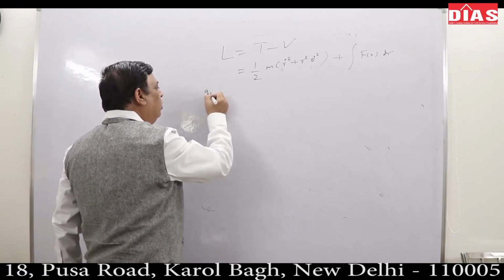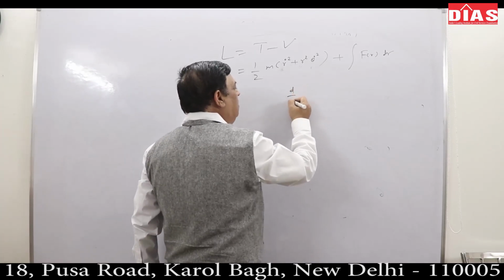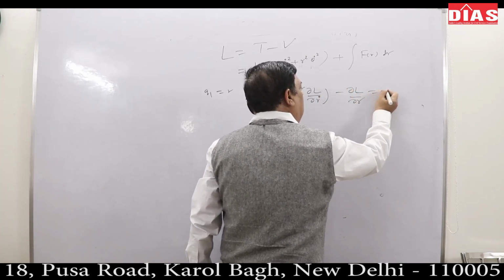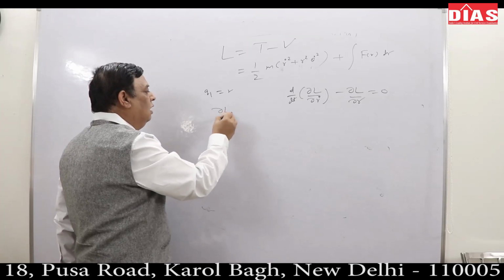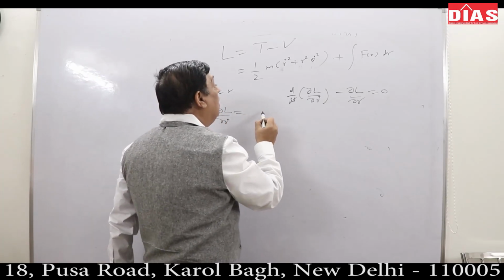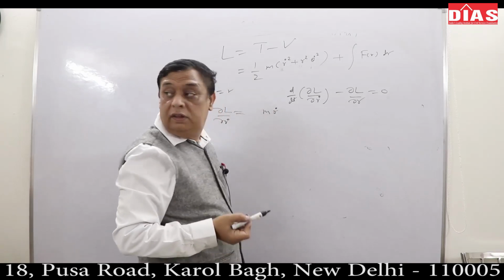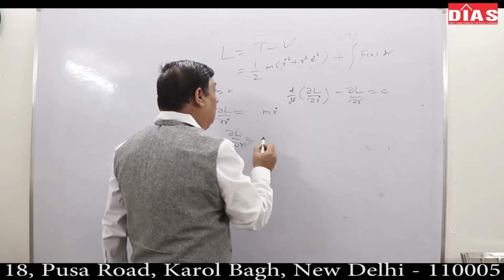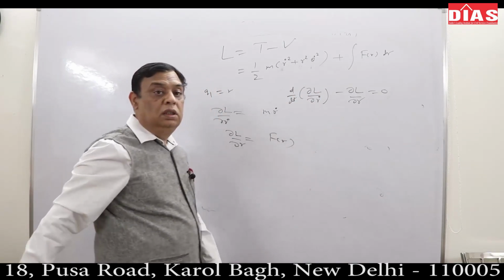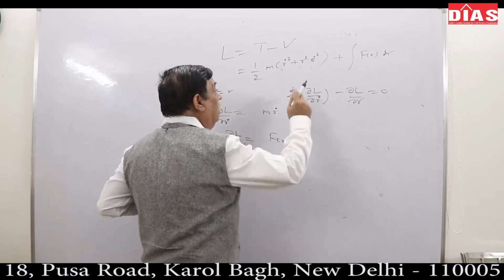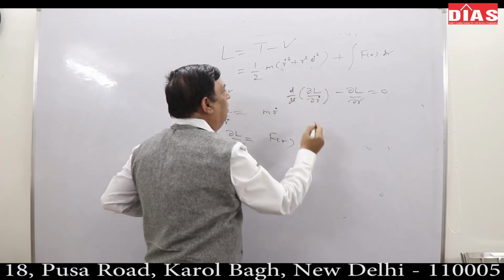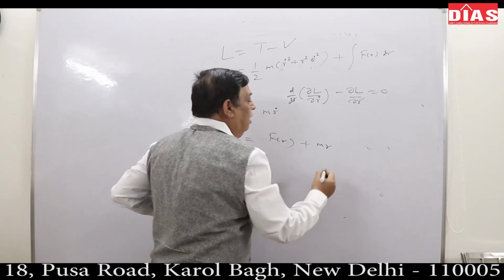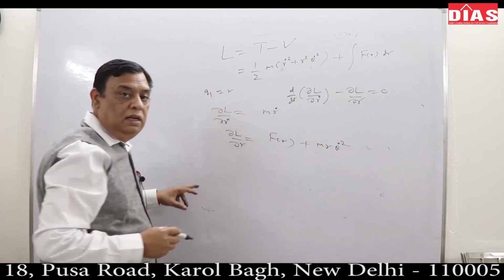Now q1 is r, so one equation of motion becomes d/dt(∂L/∂ṙ) − ∂L/∂r = 0. ∂L/∂ṙ is m ṙ. ∂L/∂r is F(r) plus this term, m r θ̇². Correct?